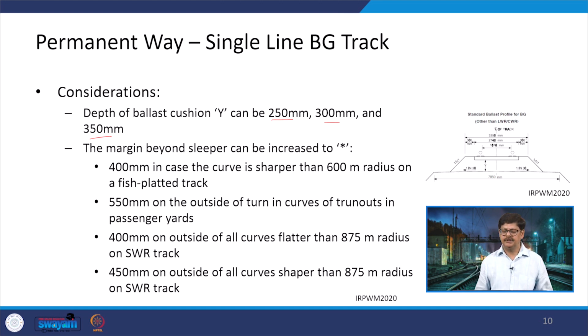So, it can be 250, it can be 300, it can be 350 mm. The margin beyond sleepers can increase to different values. Now, when we say this margin, we are talking about the outer side.